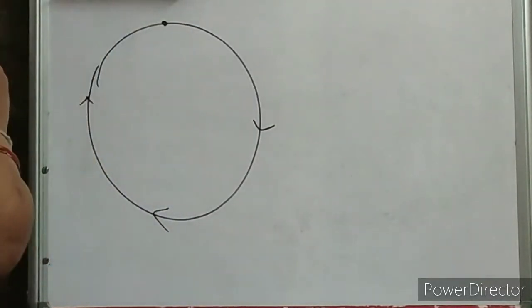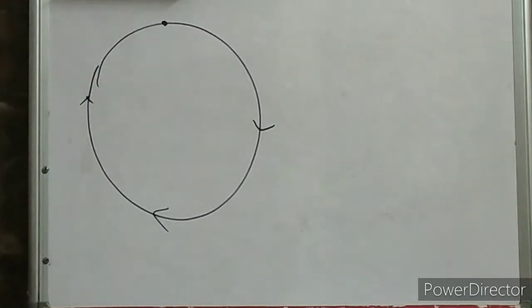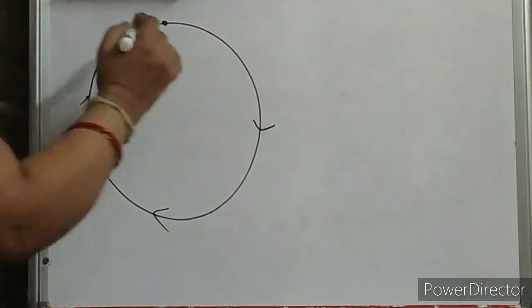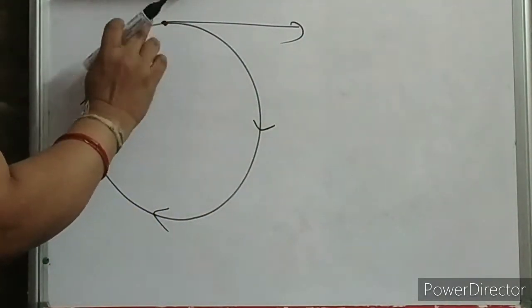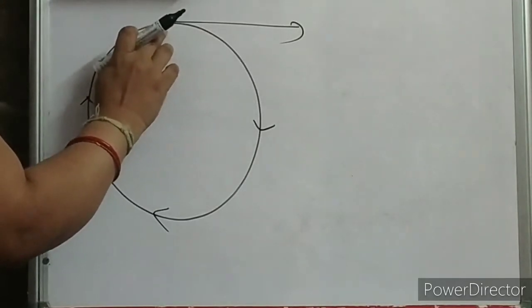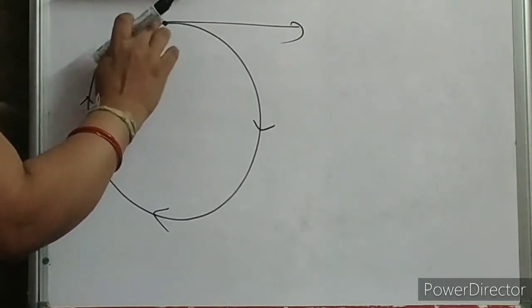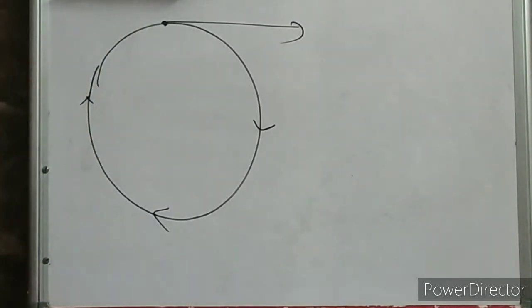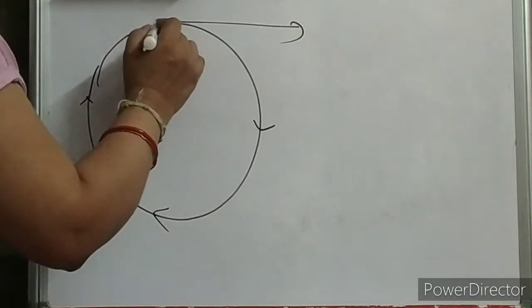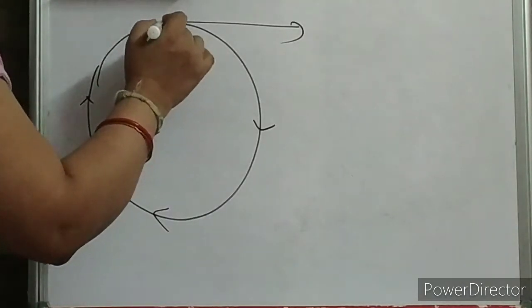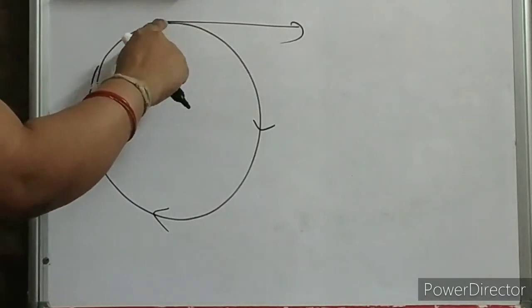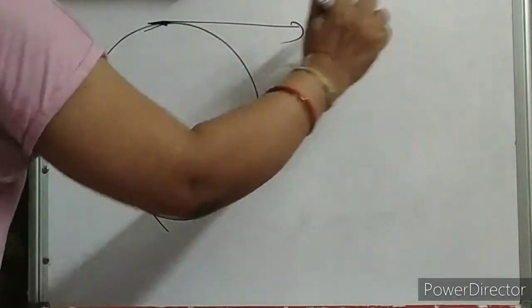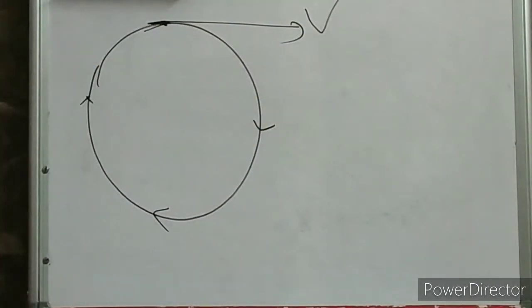Suppose the stone is at this point. Then what is the direction of the speed? Tell me. At each point, suppose when the stone is at this point, what is the direction of the speed? The direction of the speed is tangent to that point. So when you stop the rotation of the stone at this point, the stone will fly off like this. So this is the direction.